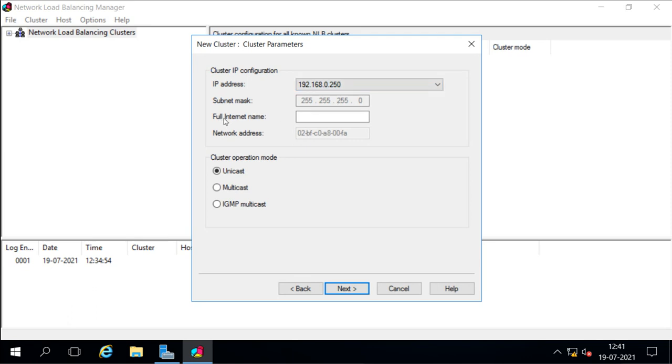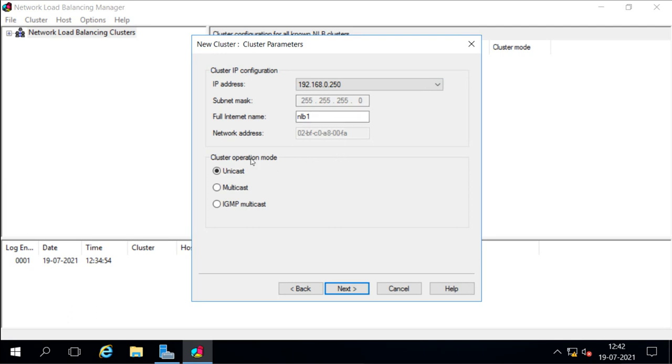Now we can decide the name for our NLB cluster. Now this name is going to be registered in the DNS also, so that if anyone wants to access our cluster with the name, then they can access it by this name. So I will give the name NLB1 here. So this is my name for this NLB cluster, NLB1, and this is the IP address I am using. If you have added multiple IP addresses, then you can see them here for the cluster, and you can add a different name for the different IP addresses.